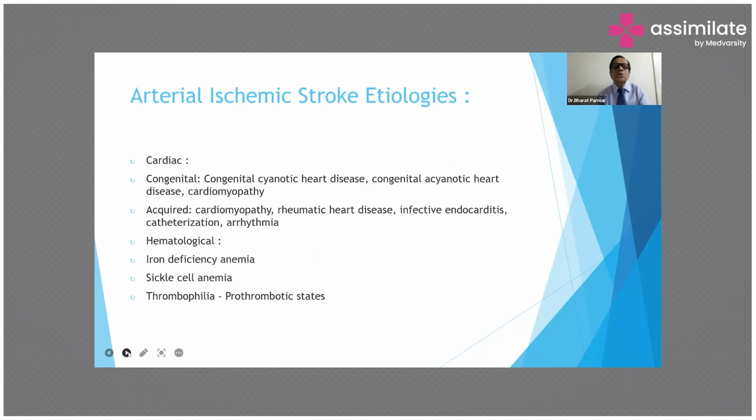Arterial ischemic stroke, common etiology. Cardiac: congenital cyanotic heart disease, congenital acyanotic heart disease, and cardiomyopathy. Acquired cardiac disease: cardiomyopathy, rheumatic heart disease, infective endocarditis, catheterization, and cardiac arrhythmias. And hematological: iron deficiency anemia, sickle cell anemia, thrombophilia, or prothrombotic state.